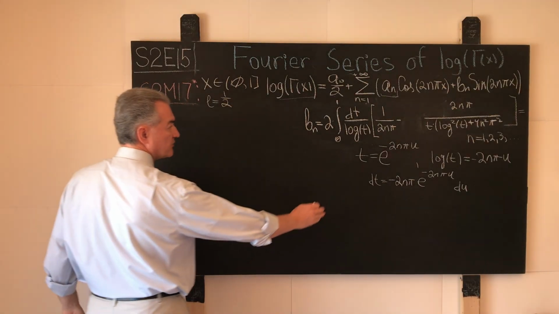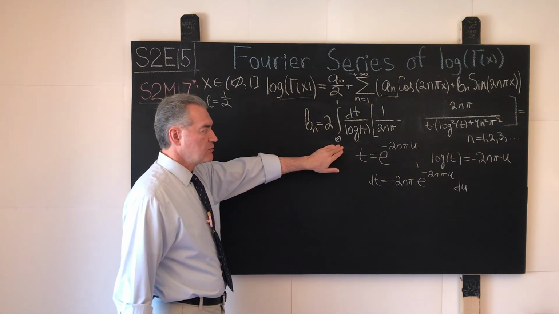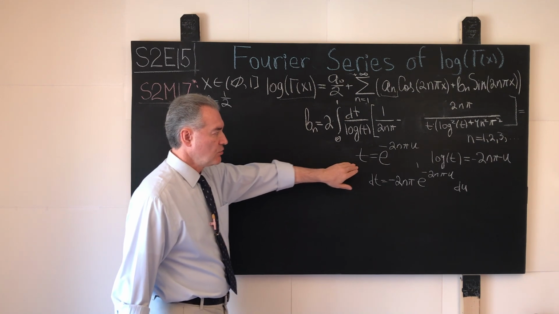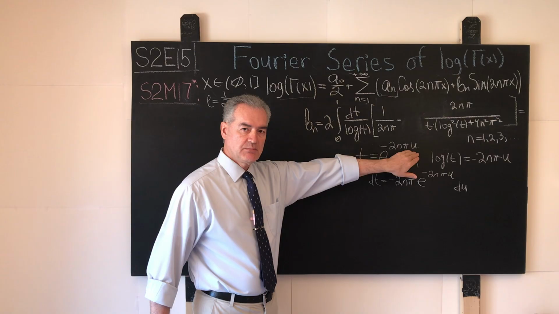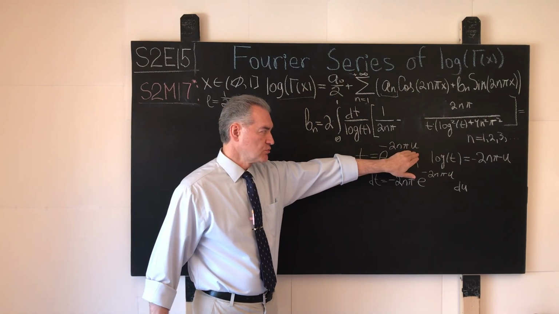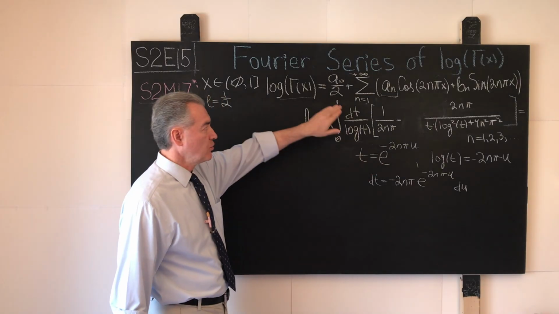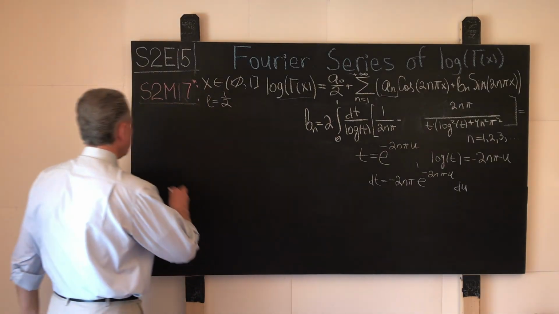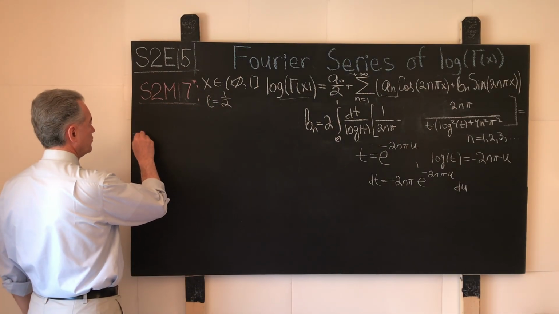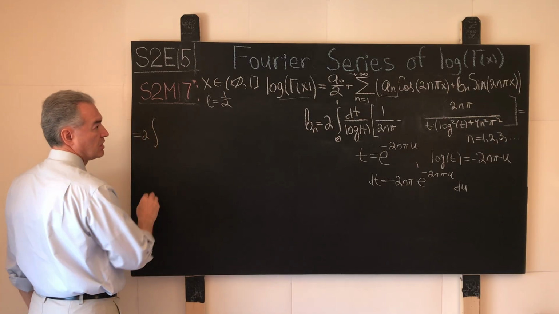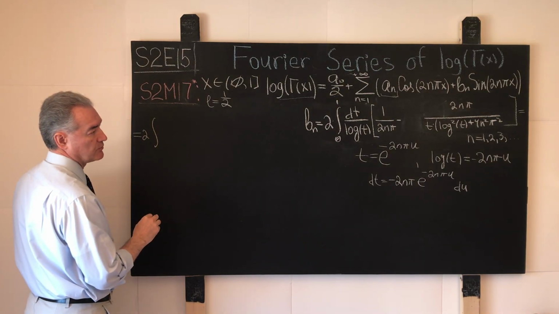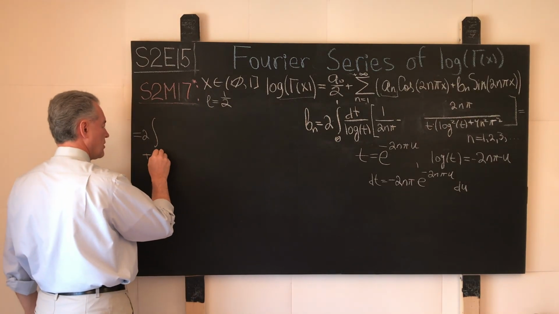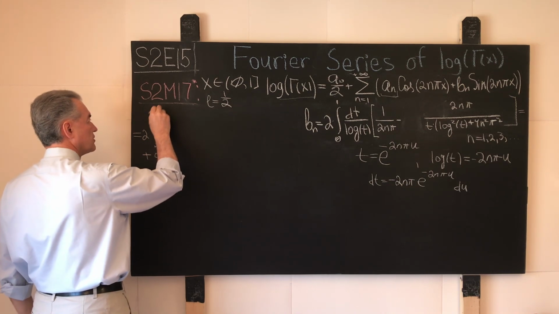So what do we have in this case? Well, first of all, at the lower boundary of integration of 0, when t is 0, then our new variable must be infinitely large, so it will tend to positive infinity. And when t is 1, this clearly will be 0. So that is what we have. So far we have 2 copies of the integral that runs from positive infinity to 0.